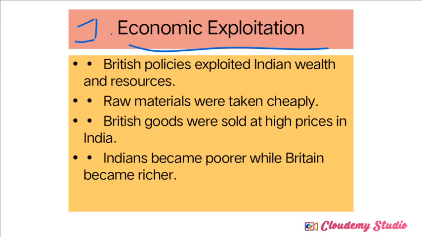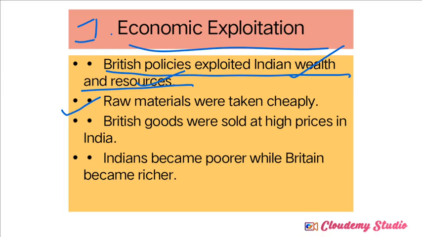So economic exploitation means exploitation of money or wealth of Indians, correct? That we call economic exploitation. See, British policies exploited the Indian wealth and resources. Which were the policies introduced by the Britishers that totally spoiled the Indian wealth and Indian resources? Wealth means the economy of India. Resources means India was very rich in the availability of a lot of different resources like raw materials and some other things, even agricultural products, supplied as raw material for the British industries. So everything was totally exploited under British policies.